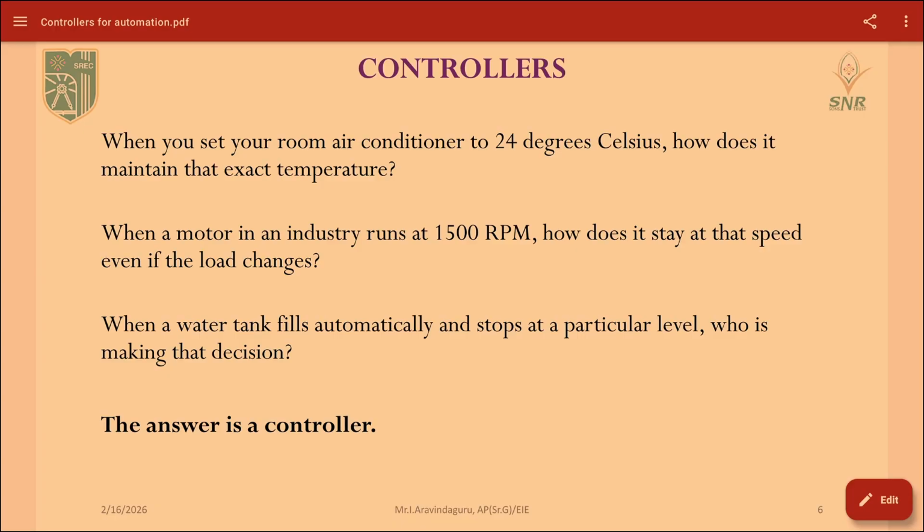The next scenario: when a motor in an industry runs at 1500 rpm, how does it stay at the set point, so that even if the load changes the speed is maintained at the same level? The third scenario: when a water tank fills automatically and stops at a particular level, who is making that decision? The answer to these three scenarios is the controller, which is very useful in automation and controls the overall process, maintaining accuracy and process flow.